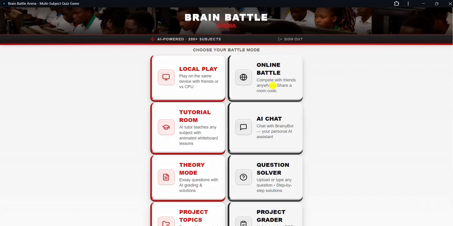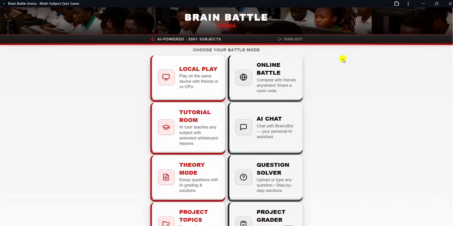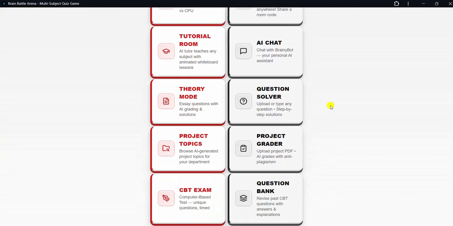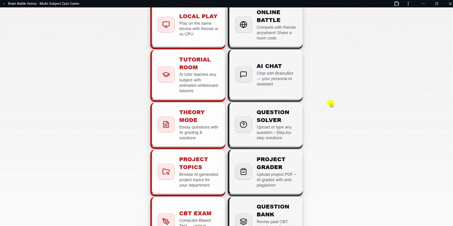All right, I want to introduce you to this app called Brain Battle Arena. Brain Battle Arena is designed for both internal and external use. Brain Battle Arena connects everybody. Brain Battle Arena connects every company. Whatever you want to do, so long as academic research is concerned, this is the best app for you because it has been configured to carry every kind of environment.